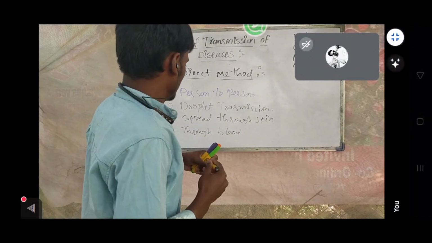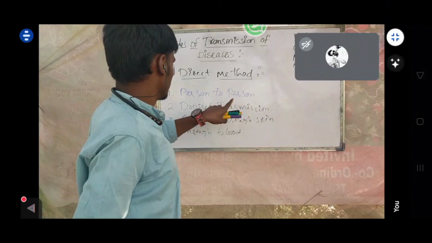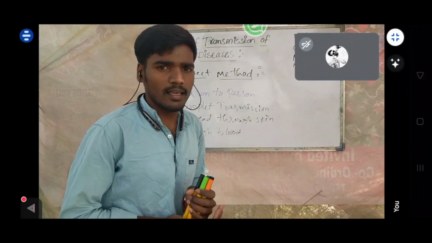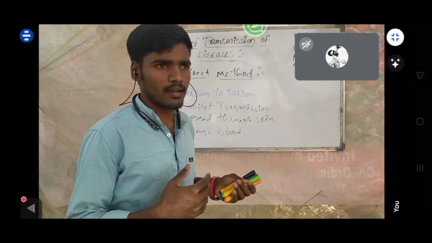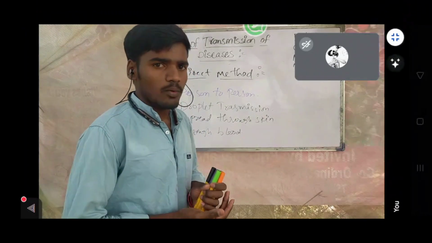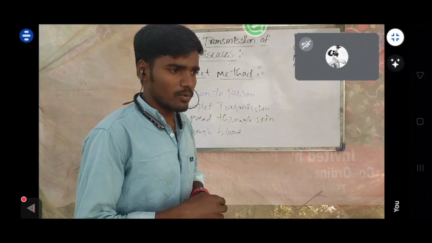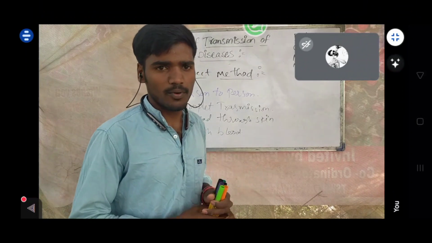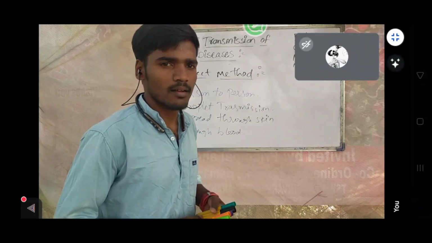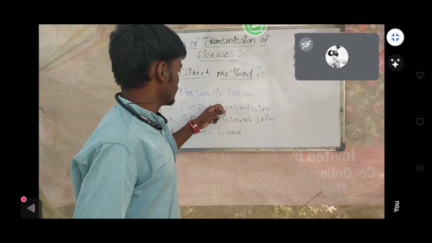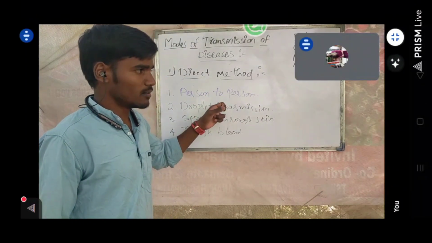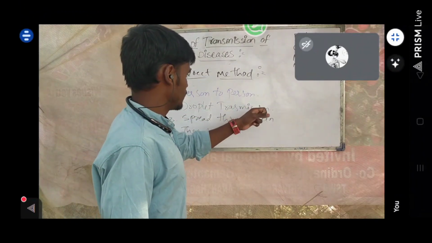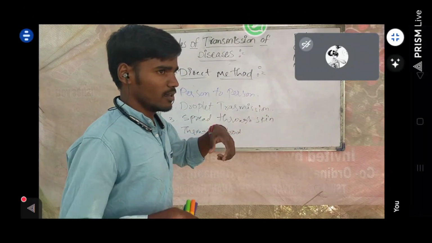The first one we have talked about is person to person. What about droplet transmission? Generally in the rainy season we get a cold, right? What is the organism which causes the flu? The influenza virus, right?